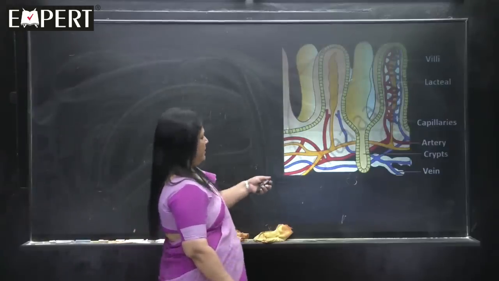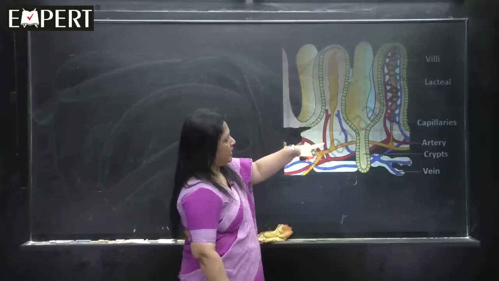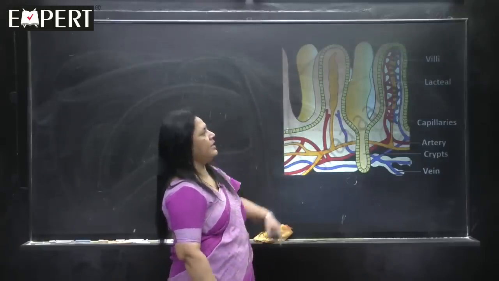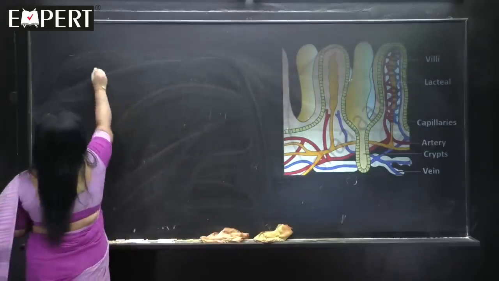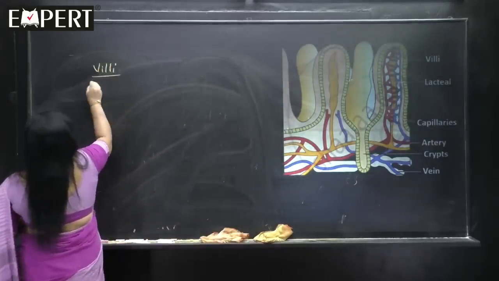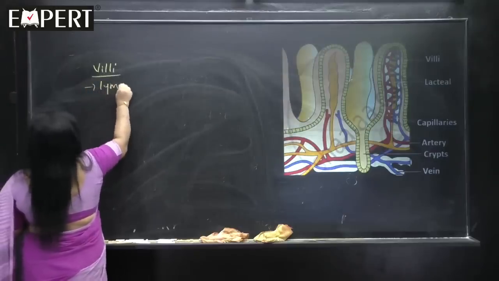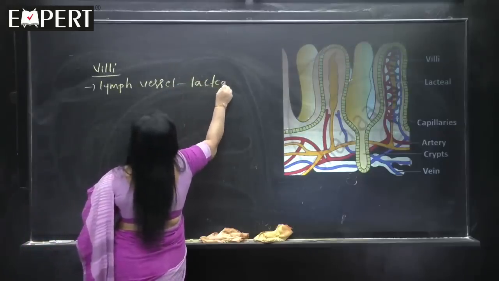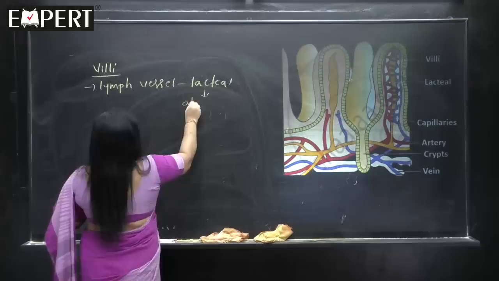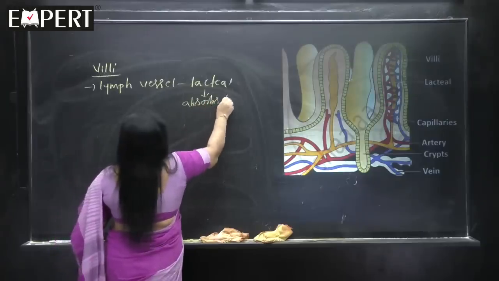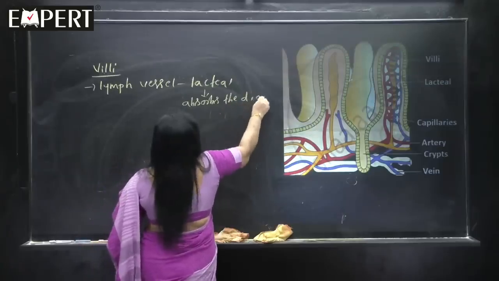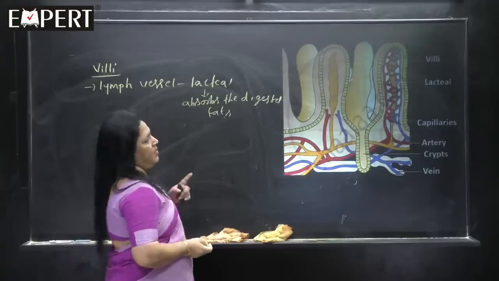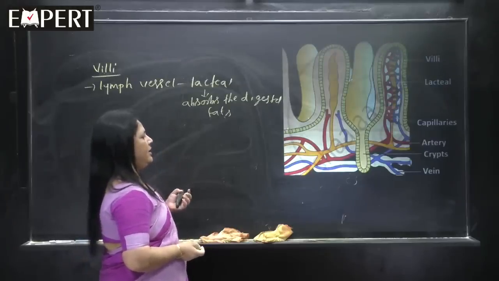If you observe the villi, at the center there is one longitudinal cord-like structure which is called the lacteal. See, we are learning the villi structure. Villi show a lymph vessel in the center, that is called the lacteal. Lacteal absorbs the digested fats, which we are going to learn later. And you can see a supply of blood capillaries also, arteries and veins.